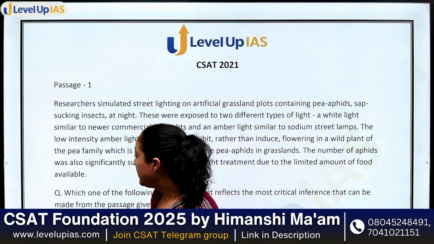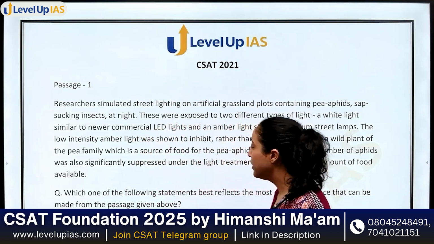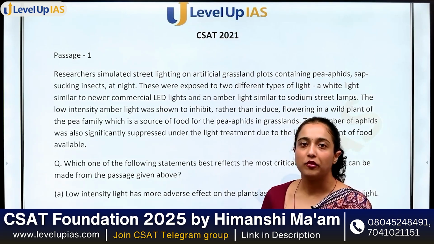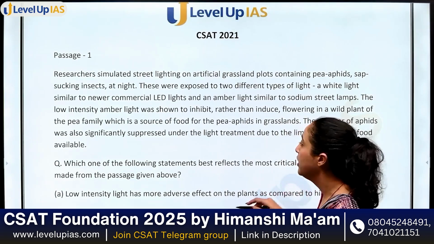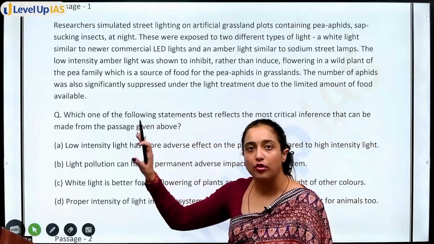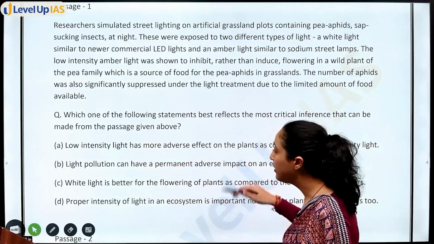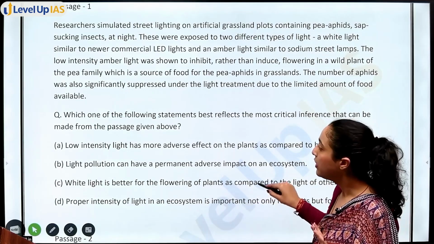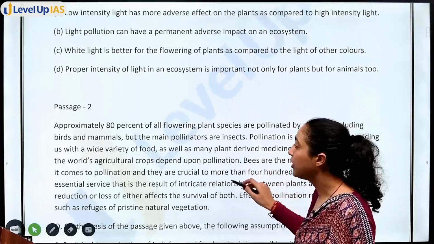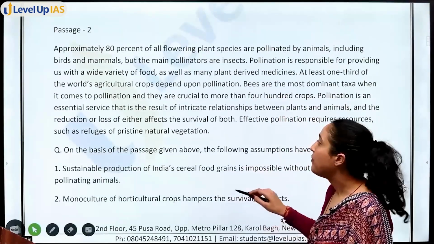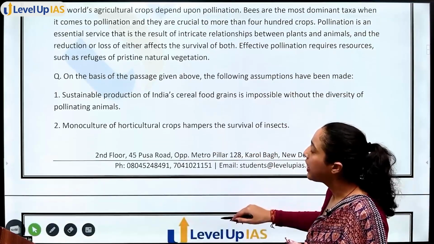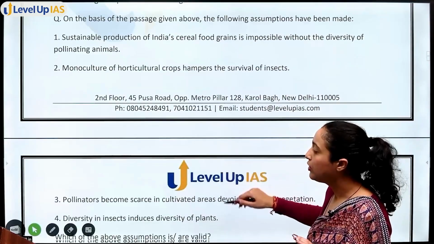The first step is to see what kind of passages were asked in the examination, the length of passages, and how many questions there were. In the first 5 passages, the passage length is normal. It is not that lengthy and there is only one question with it. We will not say that the passage is very easy, like in 2022, when the level of difficulty was very easy.